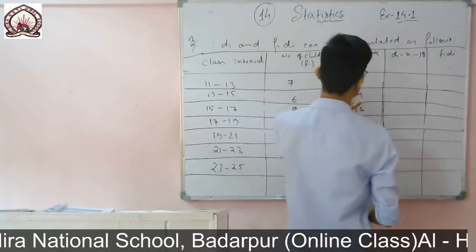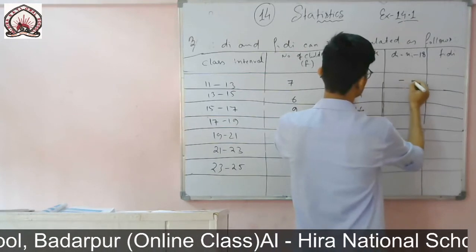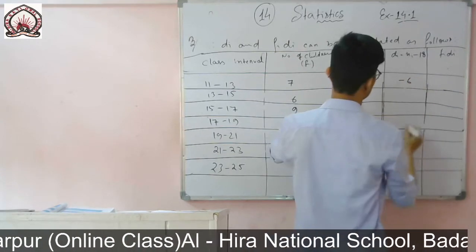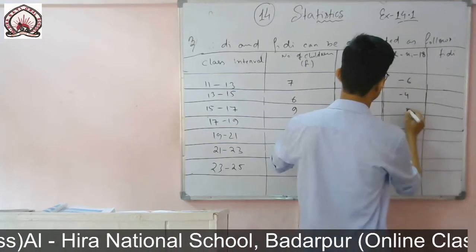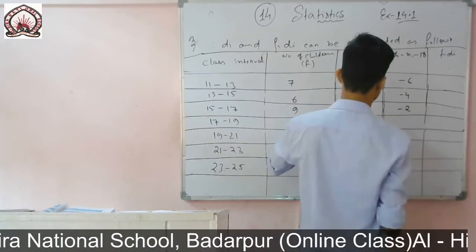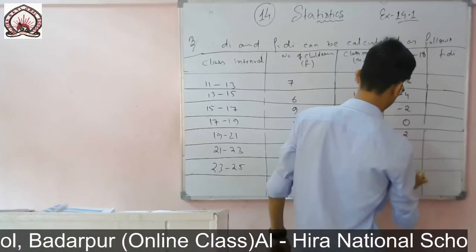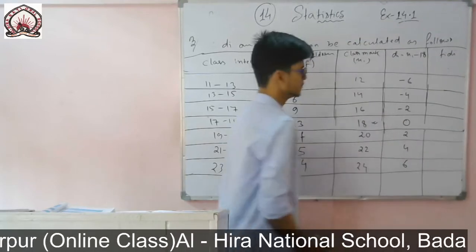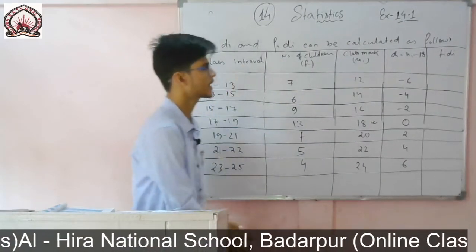If I subtract 18 from 12, I will get minus 6, then for 14 I will get minus 4, then for 16 minus 2, then 0, then 2, then 4, then 6.